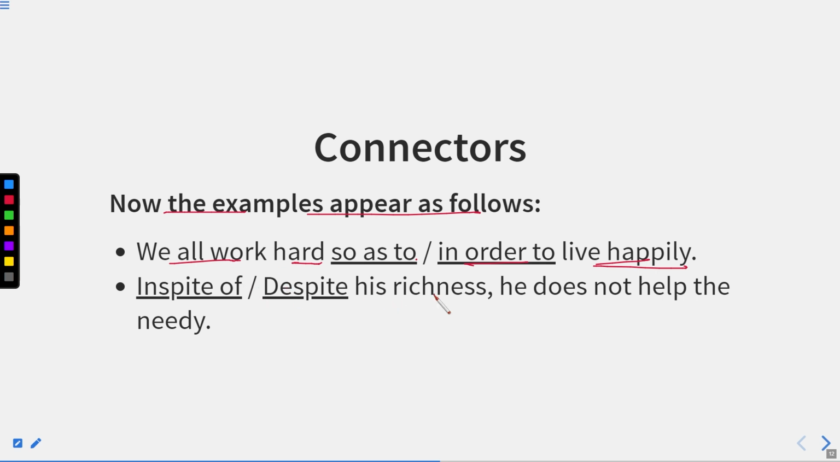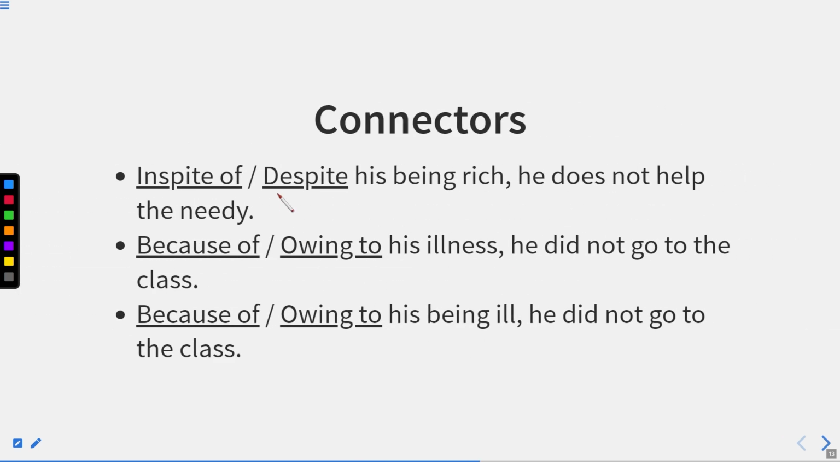In spite of his richness, he does not help the needy. Despite his richness, he does not help the needy. Okay. So this is actually the example of connectors being preposition and being conjunction. In spite of his being rich, he does not help the needy. Despite his being rich, he does not help the needy. Because of his illness, he did not go to the class. Owing to his illness, he did not go to the class.